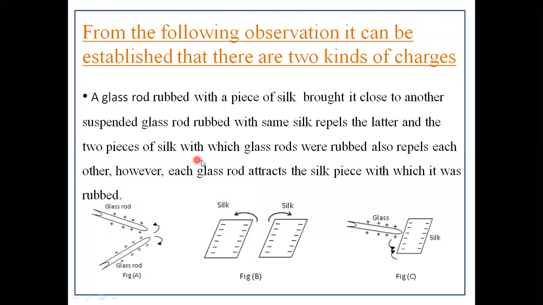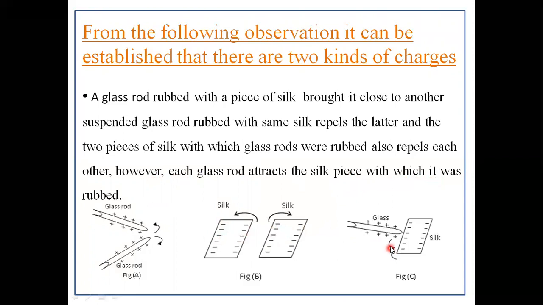The two pieces of silk with which the glass rods were rubbed also repel each other. However, each glass rod attracts the silk piece with which it was rubbed. In figure B, you are observing that two silk pieces are repelling each other because they also have the same kind of charge, that is negative, and we know that like charges repel each other.